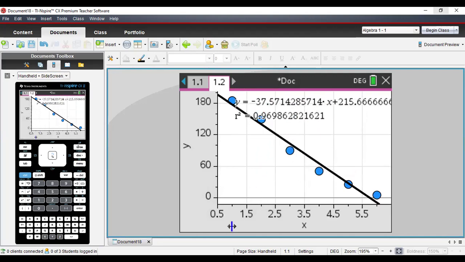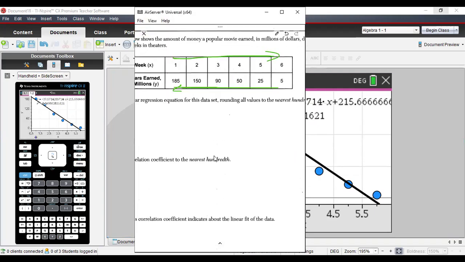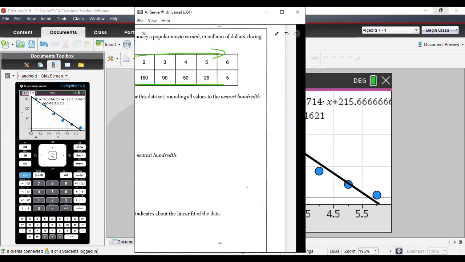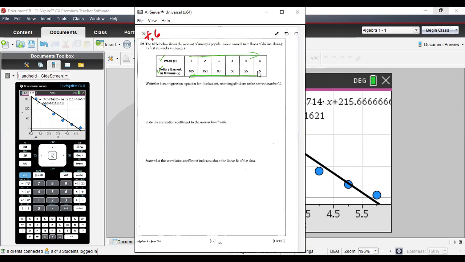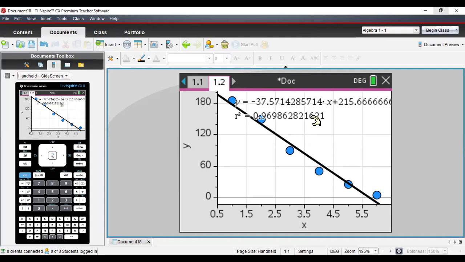Let's go and see what they want us to round this to. They said the equation should be rounded to the nearest hundredth. So that's what we have to do. It's going to be Y equals a negative 37.57, because the 7 is in the hundredths place, the 1 is to the right, so it's 4 or below, so we drop all of those decimals. So it's going to be a negative 37.57x.